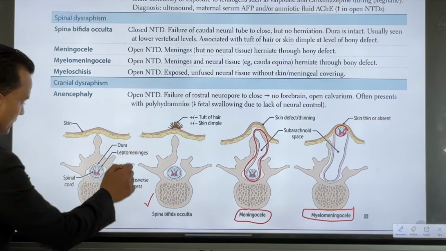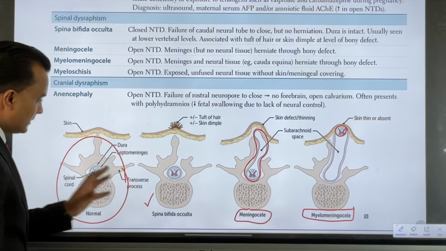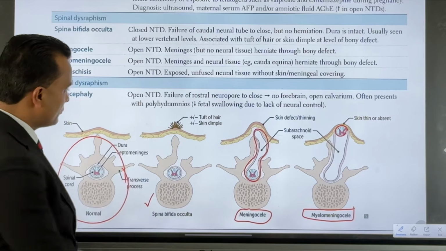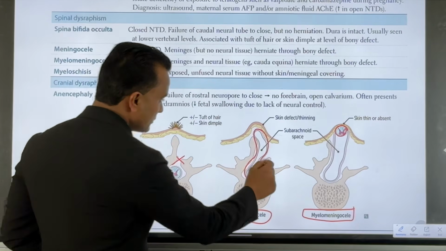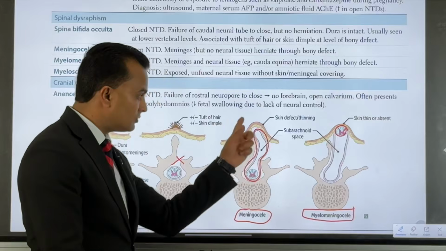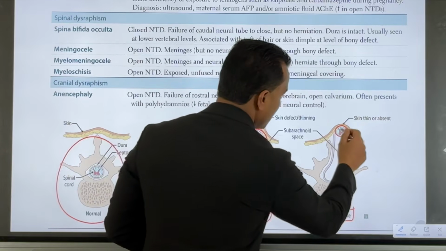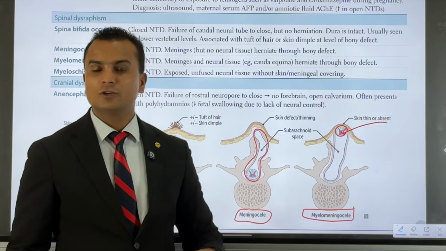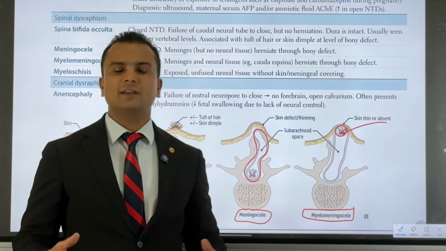This is a normal structure. Here you can see the normal structure, and this is simply the bony defect in spina bifida occulta. In this structure you can see the displacement of the meninges through this defect, and in the last structure displacement of the nervous system also. That is the most severe form, called myelomeningocele.